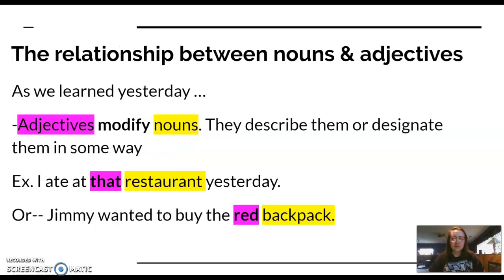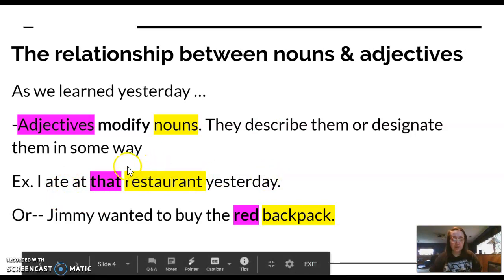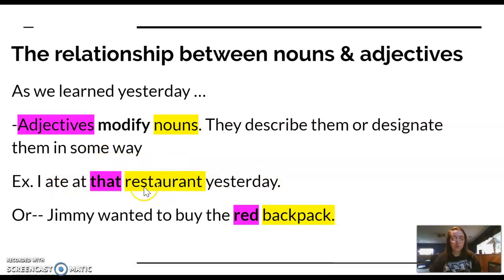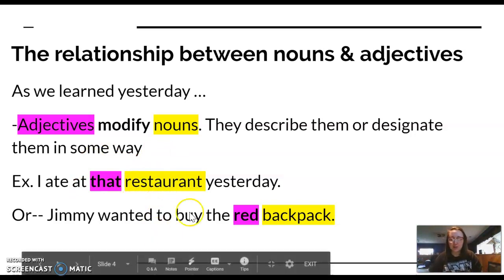So let's review what we talked about yesterday, just so that you don't get confused. On very basic terms, the relationship between nouns and adjectives is that adjectives modify nouns. That word modify, again, you'll see it a million times, means to describe them or designate them in some way, kind of changing them slightly to make them more specific, right? So if I said I ate at that restaurant yesterday, I am designating, using the adjective that, the noun restaurant, designating it as that restaurant and not this restaurant or whatever you're talking about in the conversation.